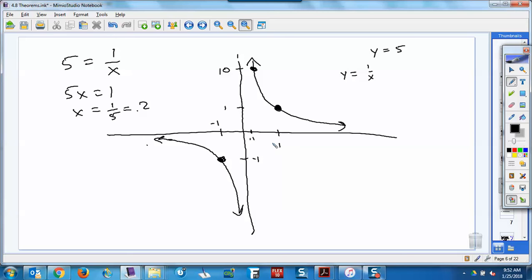Not 0.1 and 1, that's a and b. 1 and 10, f of a and f of b are the outputs. So let k be any value between 1 and 10. So I picked one, 5. There has to be some c between 0.1 and 1 that equals 5.